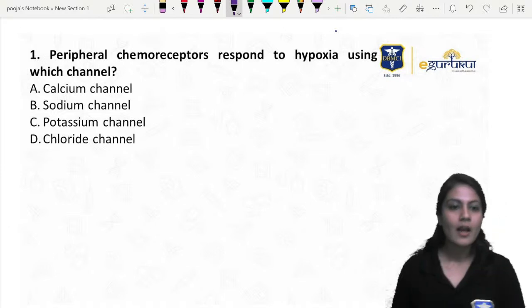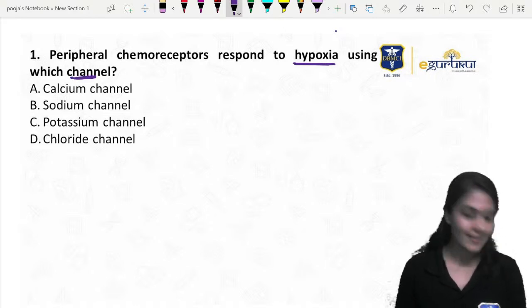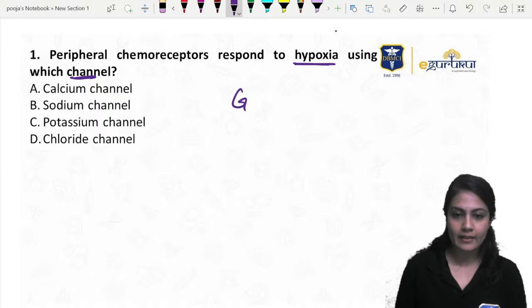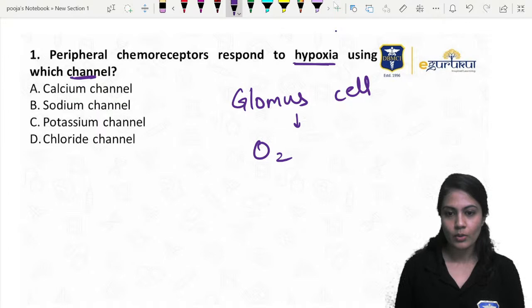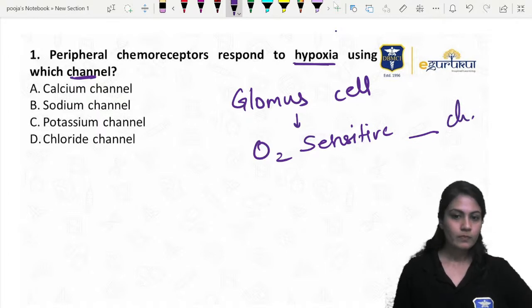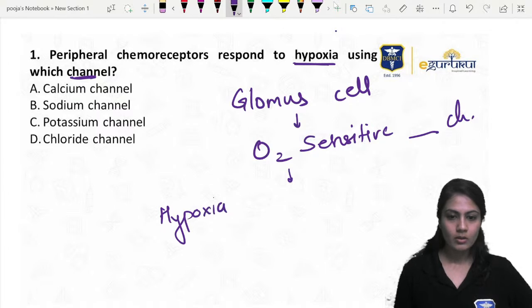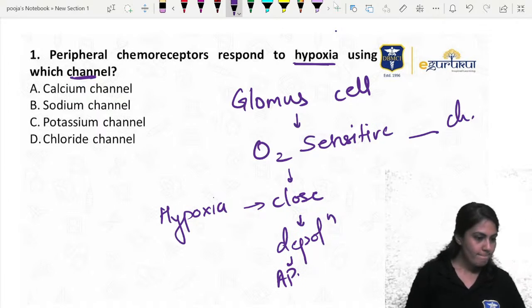Okay, answer. Peripheral chemoreceptors respond to hypoxia using which channels? Again, the hint I'm going to give you is the glomus cell, which has something known as oxygen sensitive dash channels. That dash you have to fill. Whenever there is hypoxia, they are going to get closed. And as soon as they close, there will be depolarization, and then the action potential will be formed.